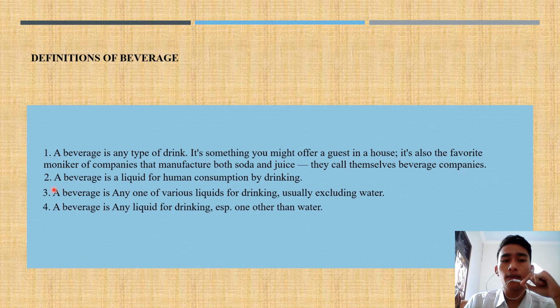The second is a beverage is a liquid for human consumption by drinking. And the third is a beverage is any one of various liquids for drinking, usually excluding water. And the last is a beverage is any liquid for drinking, especially one other than water.